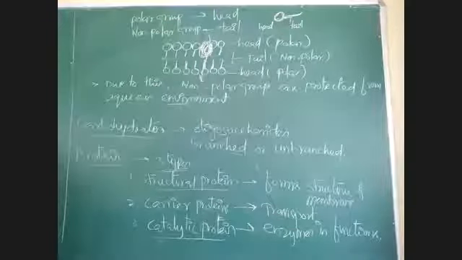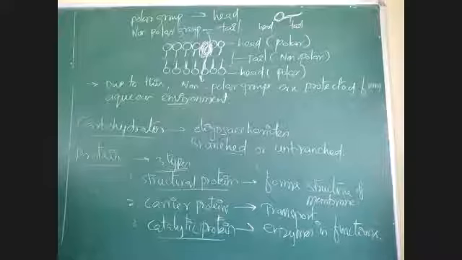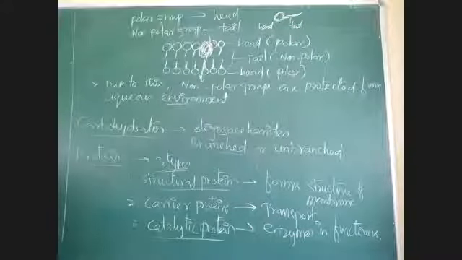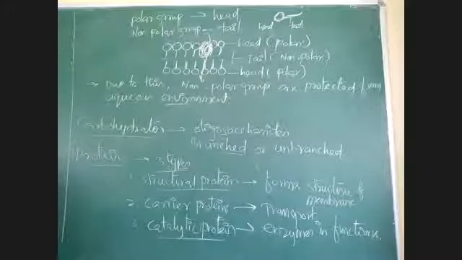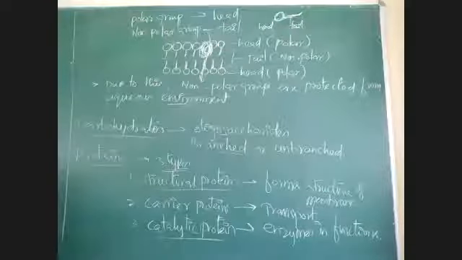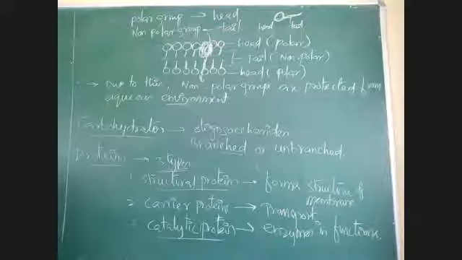That we can say they are protected. What is the length of mycoplasma cells? 0.3 micrometers, 0.3 microns.